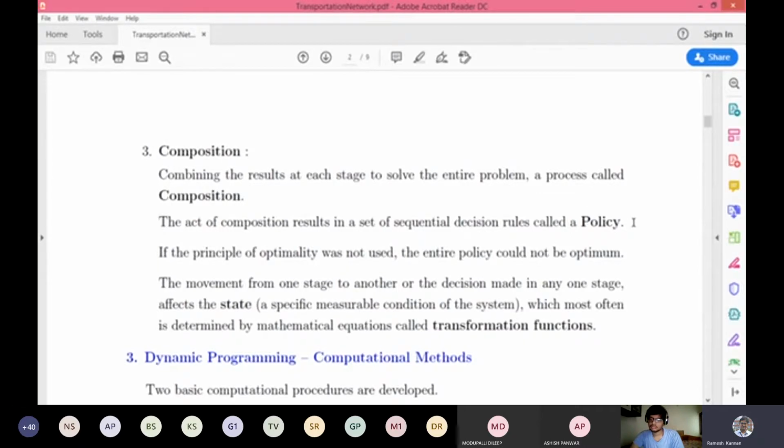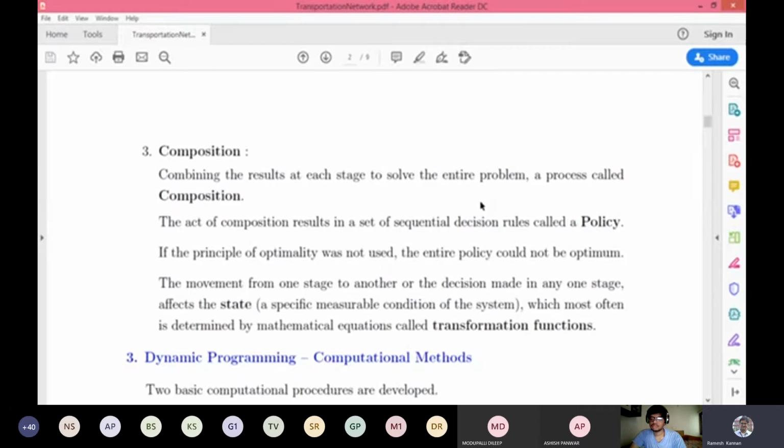This is pretty much the state, that particular point in time, and what exactly happens, or when we say optimum, how do we say the outcome is optimum? All those things are called policy. So this is also known as the policy approach. Dynamic programming or stochastic programming are all called policy approaches, which means we decide based only on that particular stage.